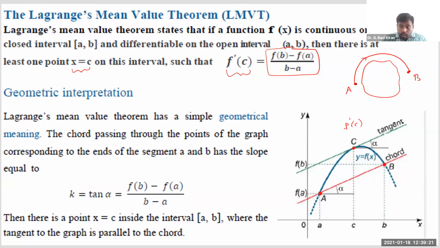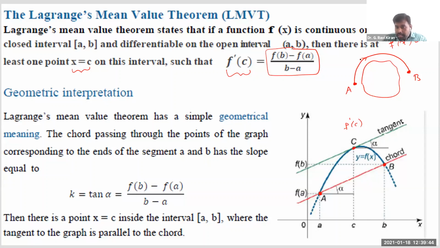see, if you calculate the average speed when you travel from point A to point B, the displacement is given by this function f of x. You are traveling from point A to point B, and that displacement is given by this particular function, right?